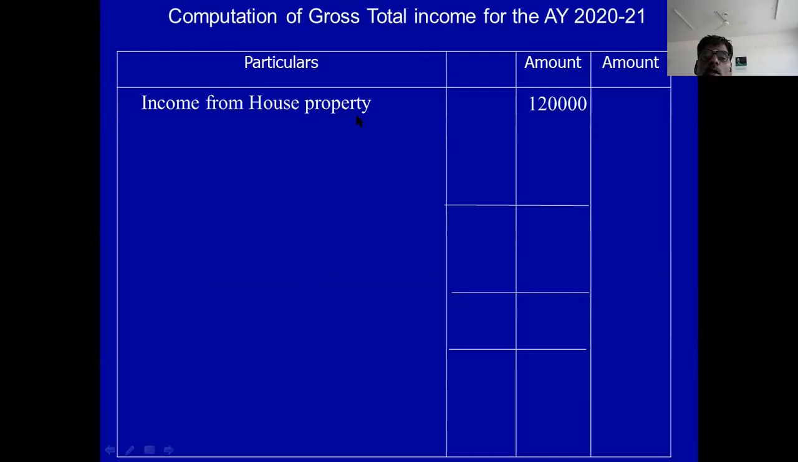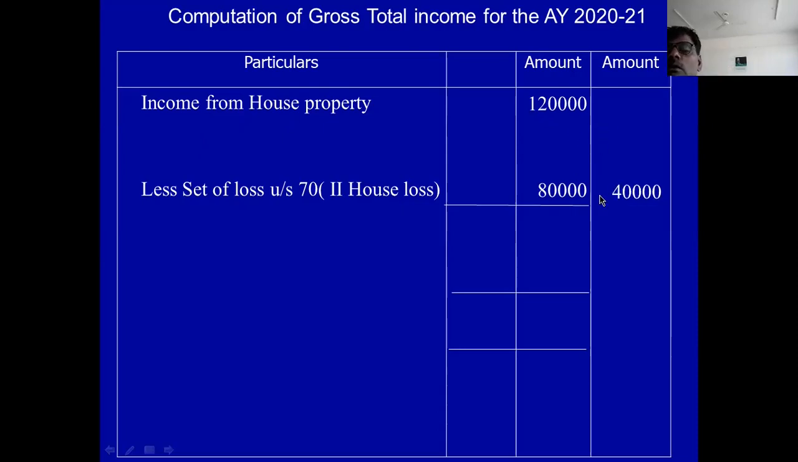Income from house property is 1,20,000. Then less set off under section 70, 80,000. You deduct 80,000, balance is 40,000. And 30,000 is not eligible because already 8 years are completed for that 30,000. Remember this. Then come to the next point.